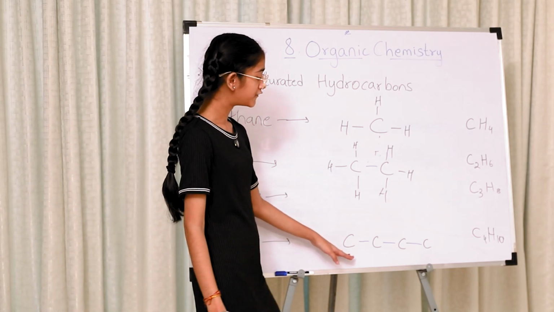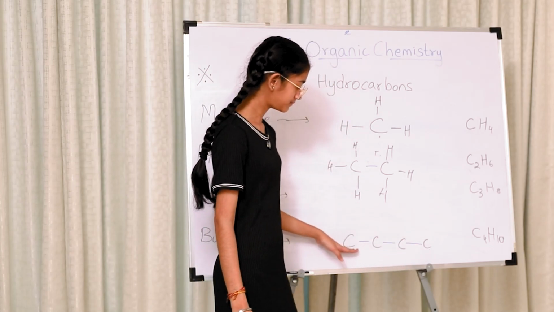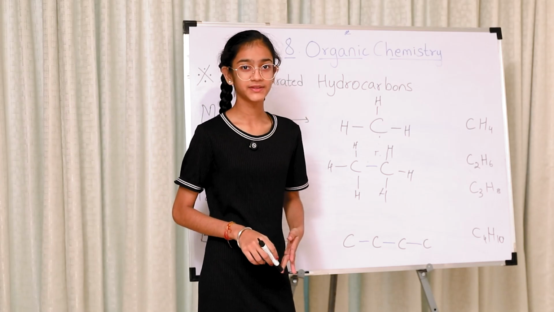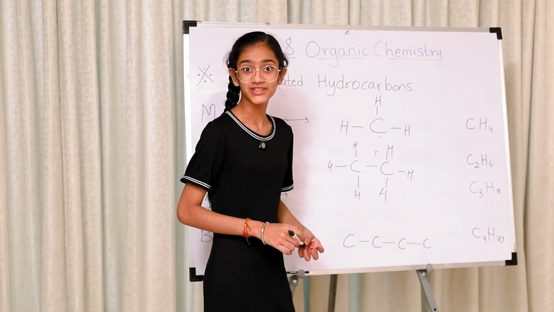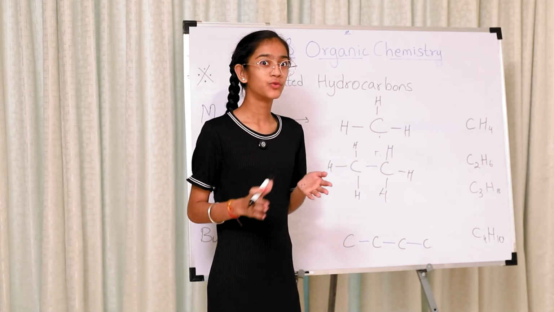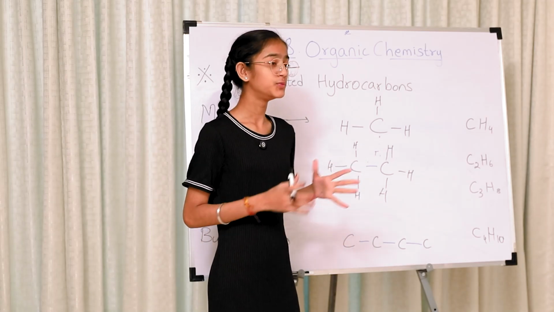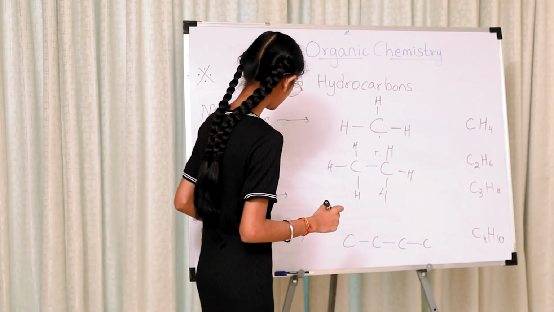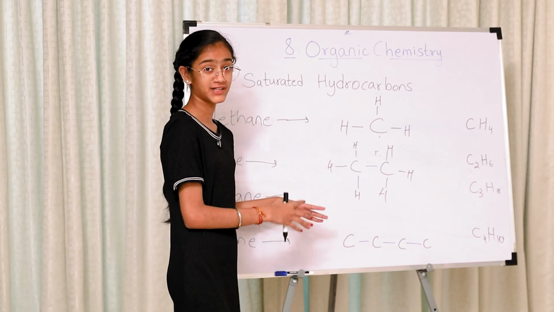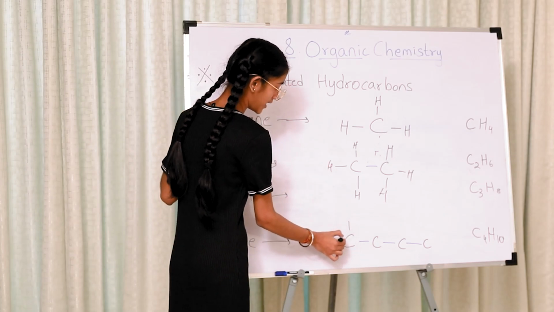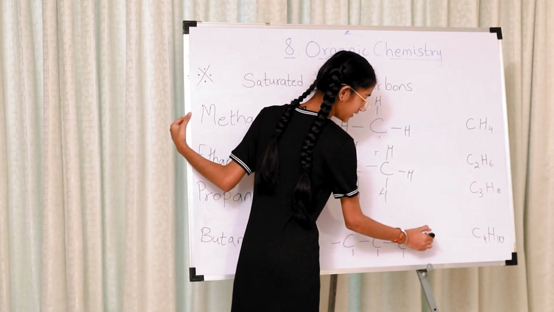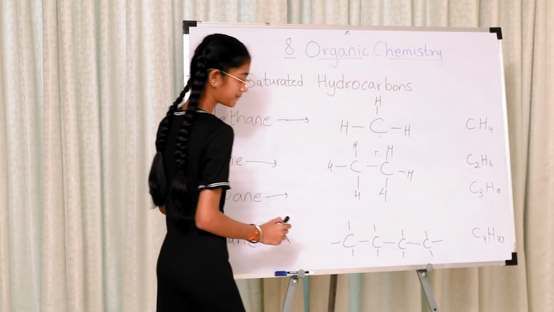Talking about butane, not propane, butane. Butane has 4 carbon atoms in it, which means there are 10 hydrogen atoms. 10 is too much, isn't it? But we have more. Not only 10. What about pentane and hexane? We'll talk about it. Before that, for butane, there are 10 hydrogen atoms which we are going to fit in. 1, 2, 3, 4, 5, 6, 7, 8, 9, 10.